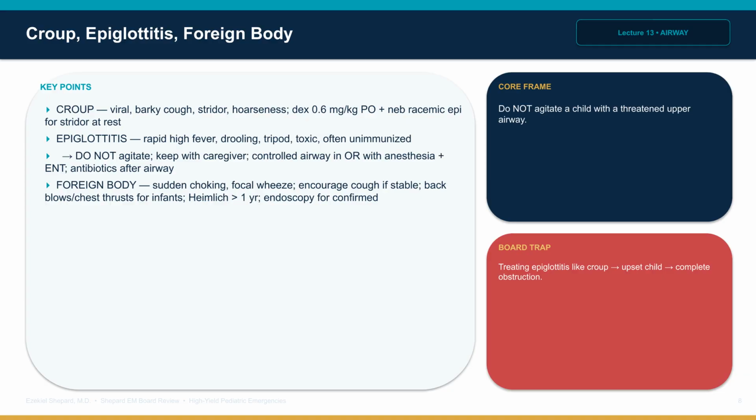Encourage coughing in a stable child. Back blows and chest thrusts for infants. Heimlich for children over 1 year. Endoscopy for confirmed or persistent obstruction. The board concept is to not agitate a child with a threatened upper airway.